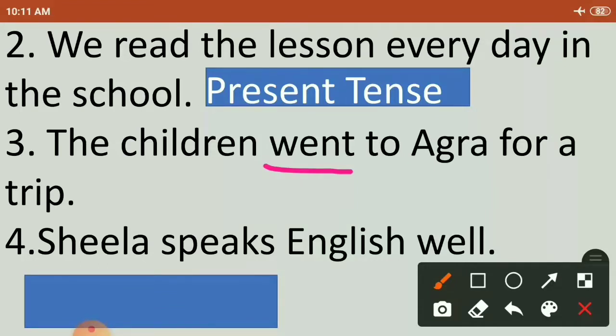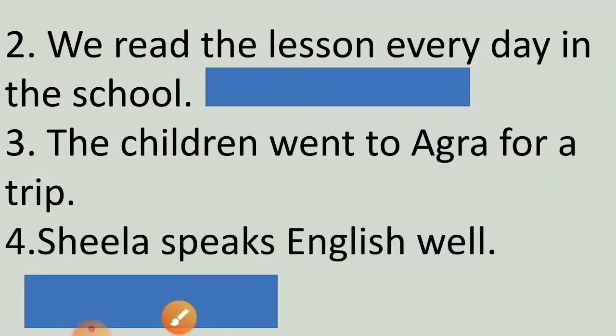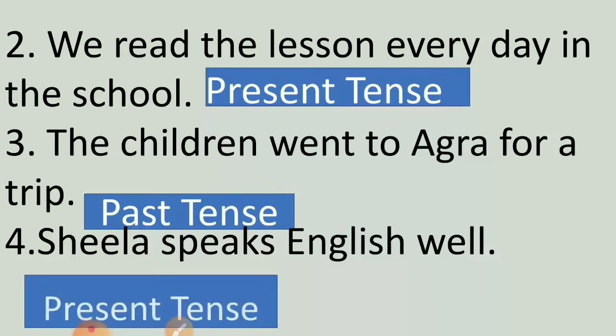In this sentence, the verb is, very good, speaks. Now let us see in which tense these words are. Went and speaks. The children went to Agra. The verb went is in past tense. It's the past tense of go. Very good. And speaks is in present tense. Understood, children?